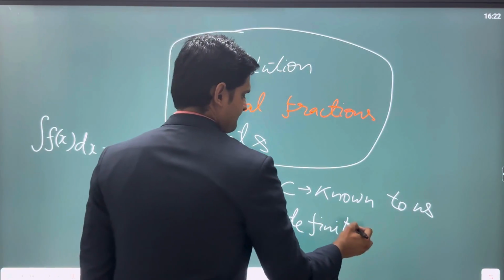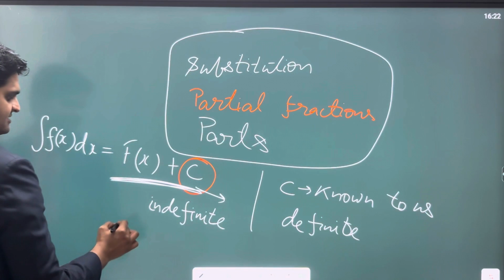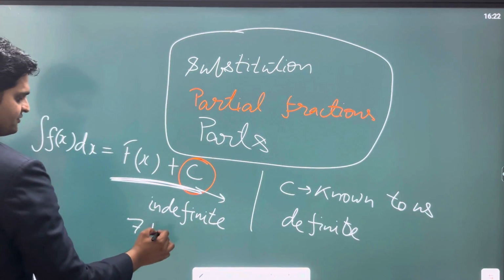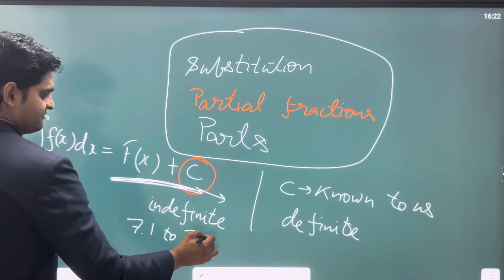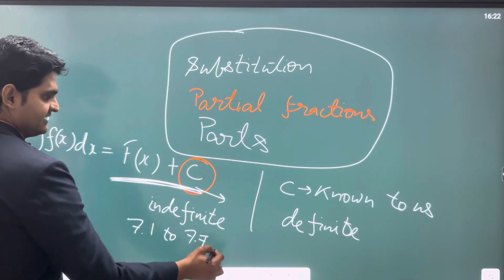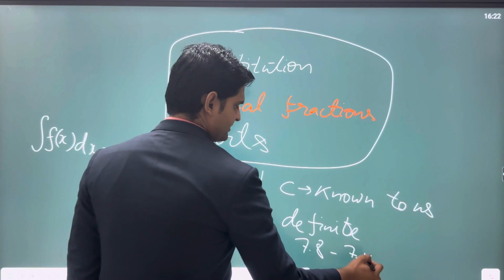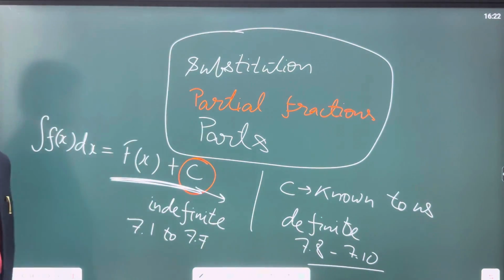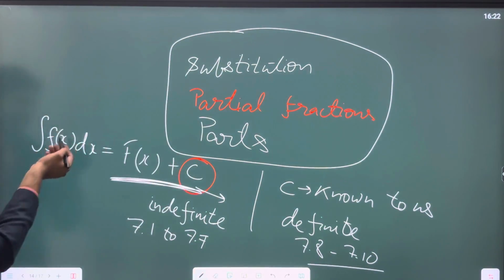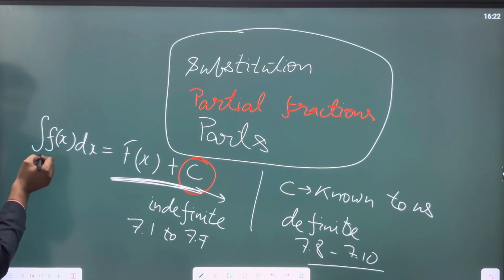So the indefinite integrals are from, as I've already told you, exercise 7.1 to exercise 7.7 of your textbook, whereas definite integrals are from 7.8 to 7.10, right? These three exercises are based on definite integrals, right? We have already looked at this. This is the symbol of integration.